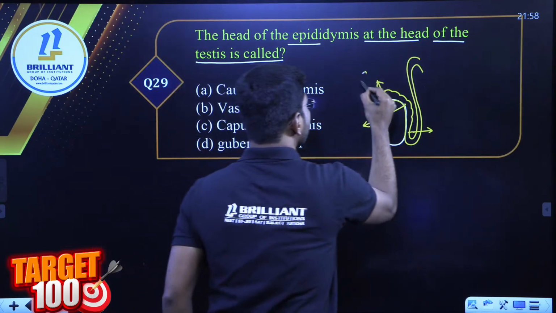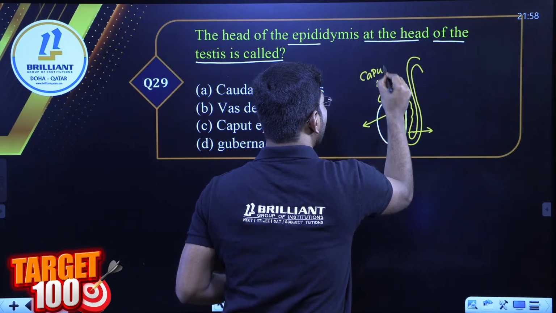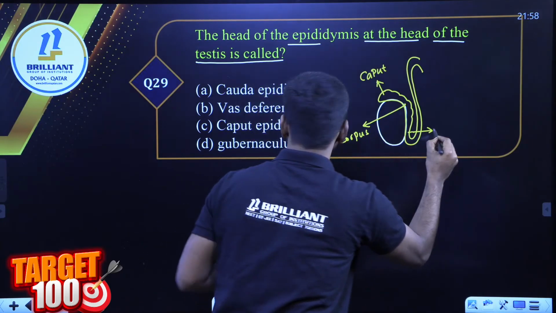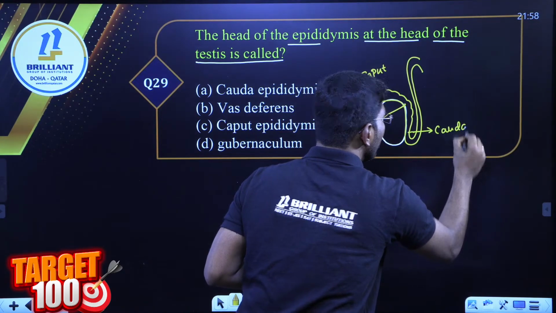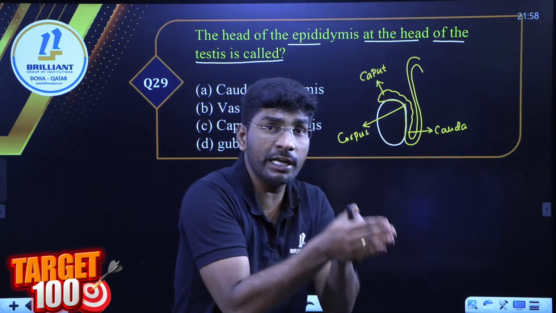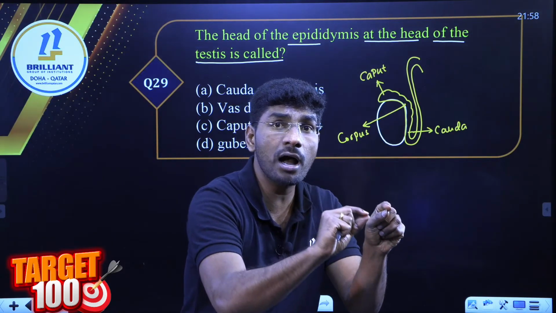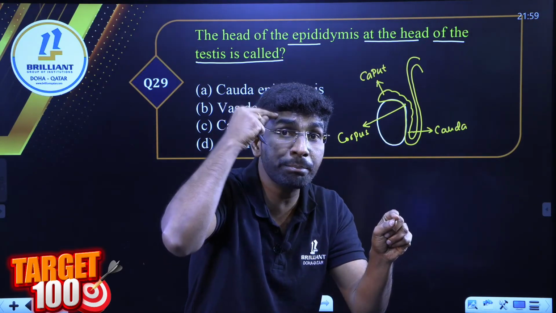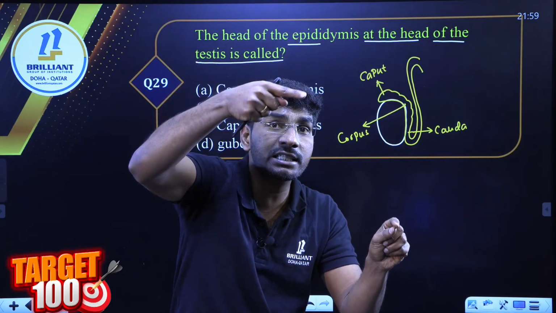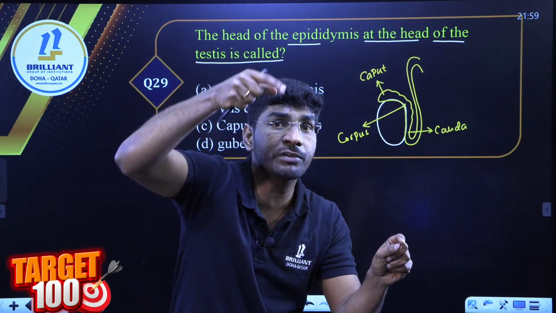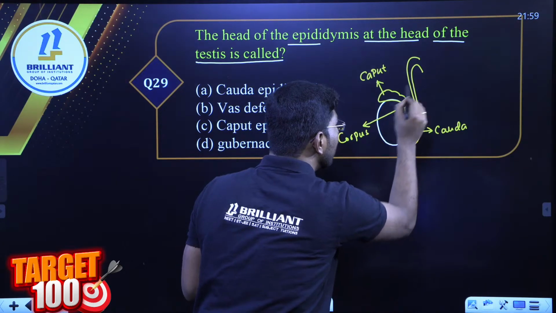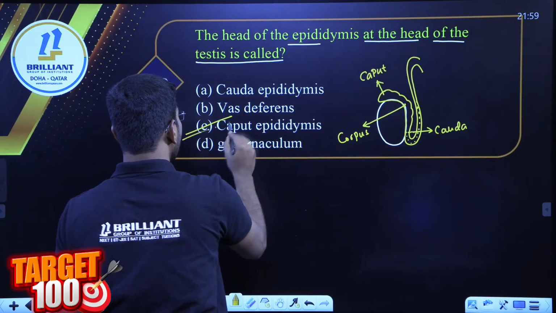Head part, caput epididymis. The middle one is called corpus. This one is called cauda. Cauda means tail. You will get one question. One minute, students, remember, this type of question can come. From rete testis sperms enter into vasa efferentia. Vasa efferentia open into the head part of epididymis. Epididymis is connected to vas deferens. Which part of epididymis is connected to vas deferens? Cauda. Look at the last one, this one is connected to vas deferens. Remember. So the right answer here, the head part they are asking, right? So caput.